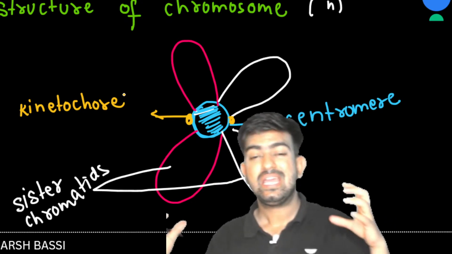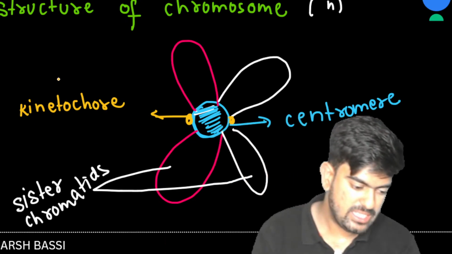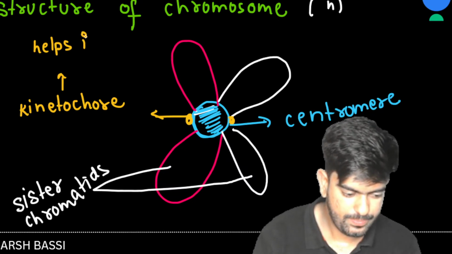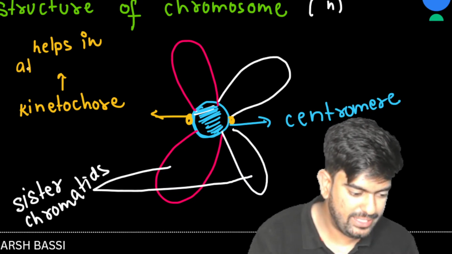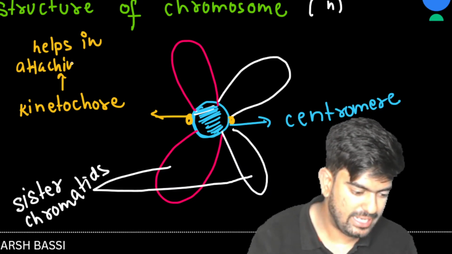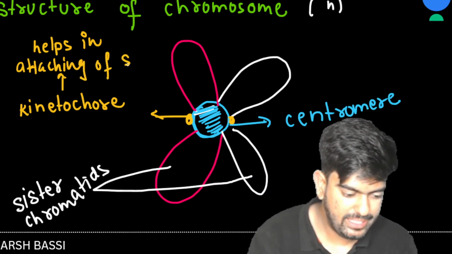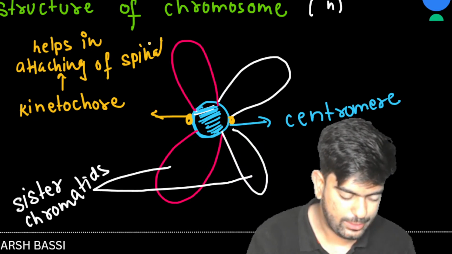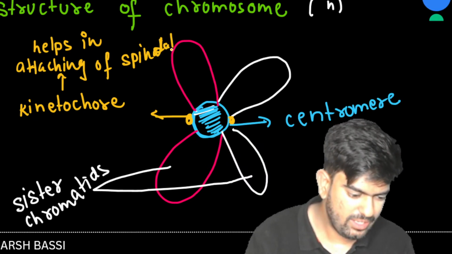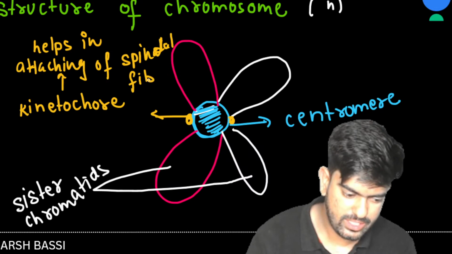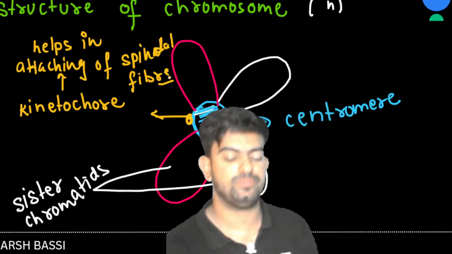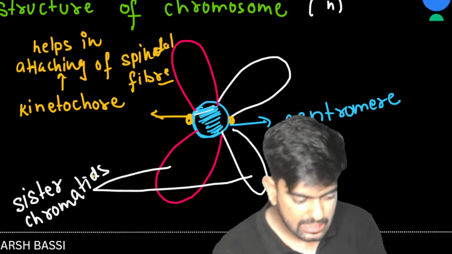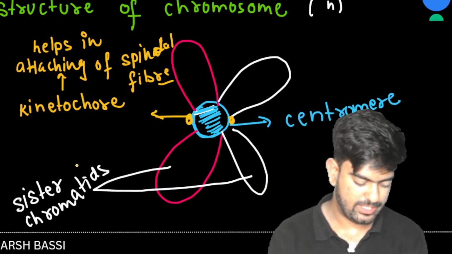So the kinetochore basically helps in the attaching of the spindle fiber. This is the basic work of the kinetochore. It is a disc-shaped structure. Clear to everyone?